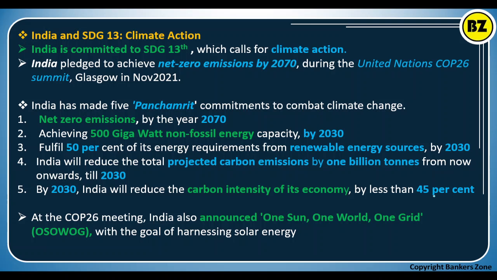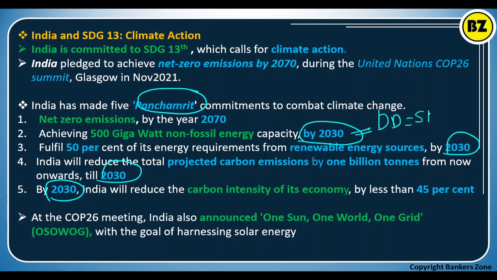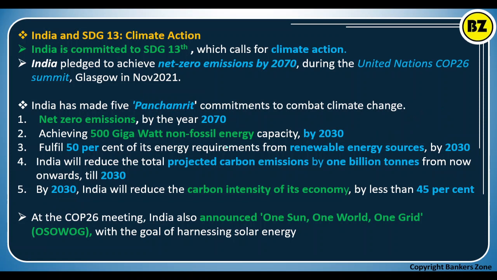By 2030, India will reduce the carbon intensity of its economy to less than 45%. So you can see we have a target of Panchamrit, that is 5 commitments. Almost every commitment we are finalizing by 2030. What does it mean? 2030 is also the deadline for us to achieve the Sustainable Development Goals. That's why we have Panchamrit in line with 2030. Only the net zero emission is by the end of 2070. So you have to remember, at least the year you must remember. The rest you can see here.